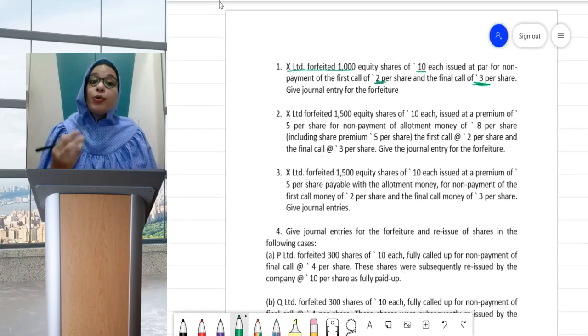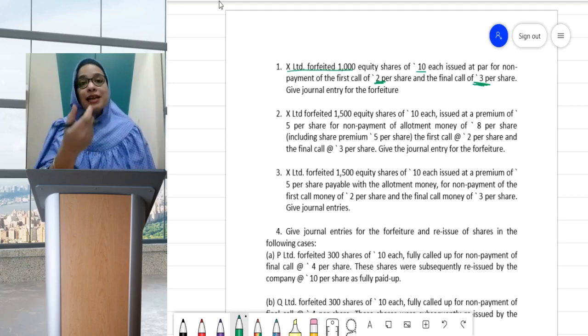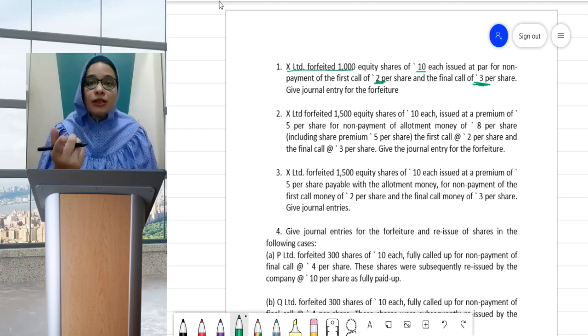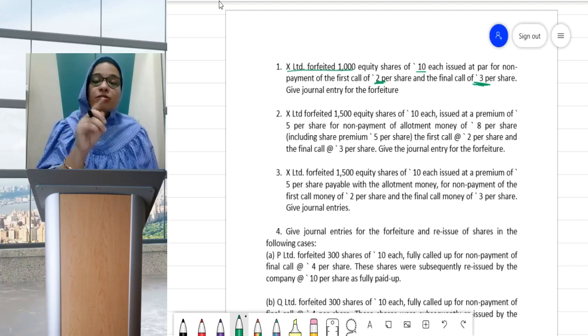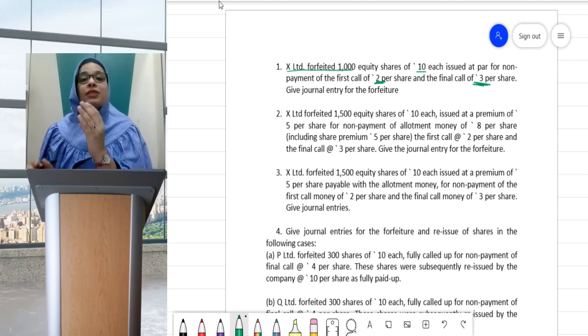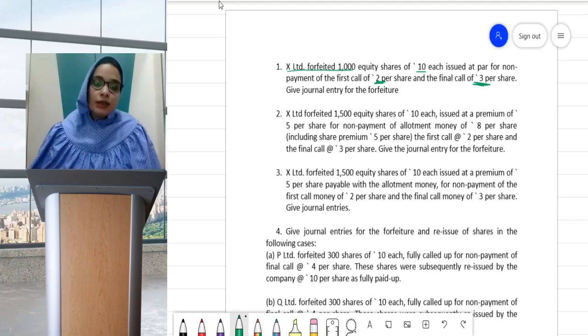That means both amounts were called up by the company. This is also an important thing to remember. You need to check in the question whether the entire amount has been called up or not. Here both calls were made by the company, but this shareholder has not paid. They have just asked for the forfeiture entry here.